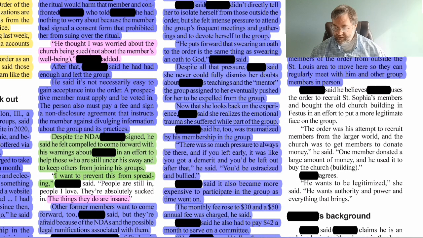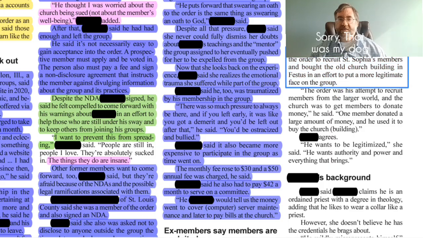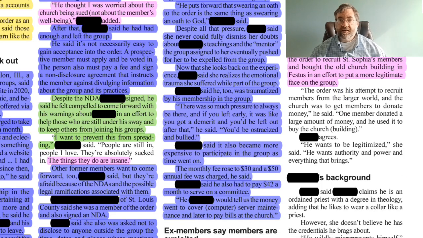Blank said he believes blank uses the order to recruit St. Sophia members and bought the old church building in Festus in an effort to put a more legitimate face on the group. This sounds like an opinion. He uses the word believes, so it's an opinion, so we'll go ahead and mark that as such. So we'll highlight that in pink.